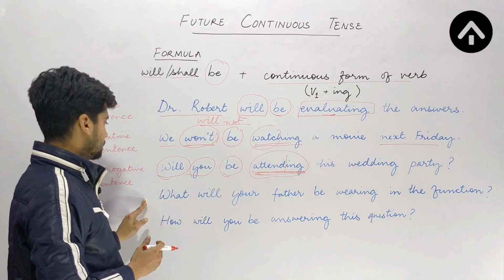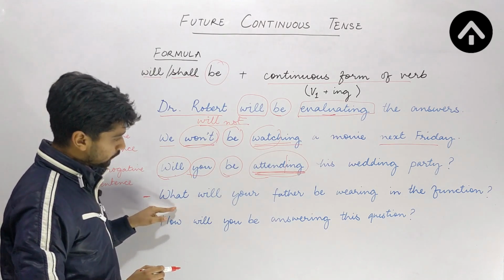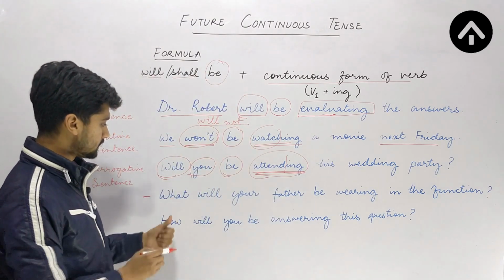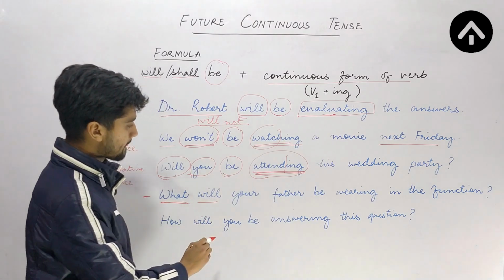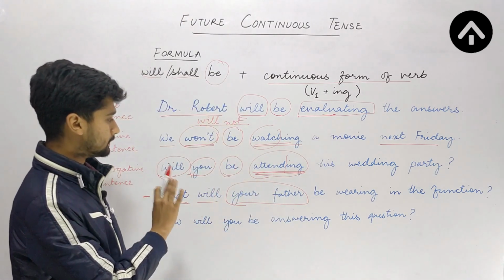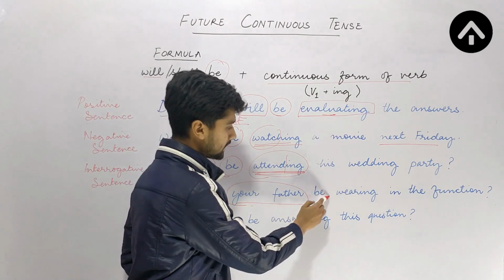Another sentence example which I've added here is: what will your father be wearing in the function? Here we have a question word what, then I am using will, and your father is actually the subject of the sentence. What will your father, then I am using be.